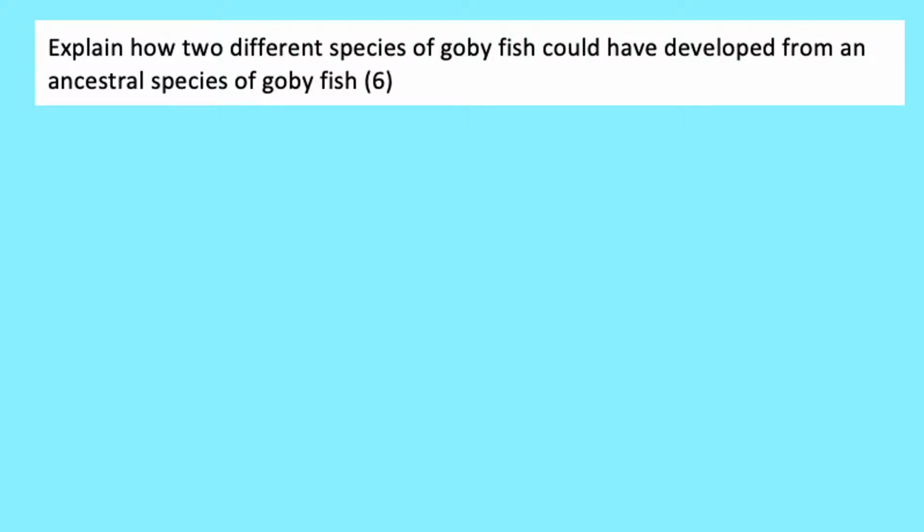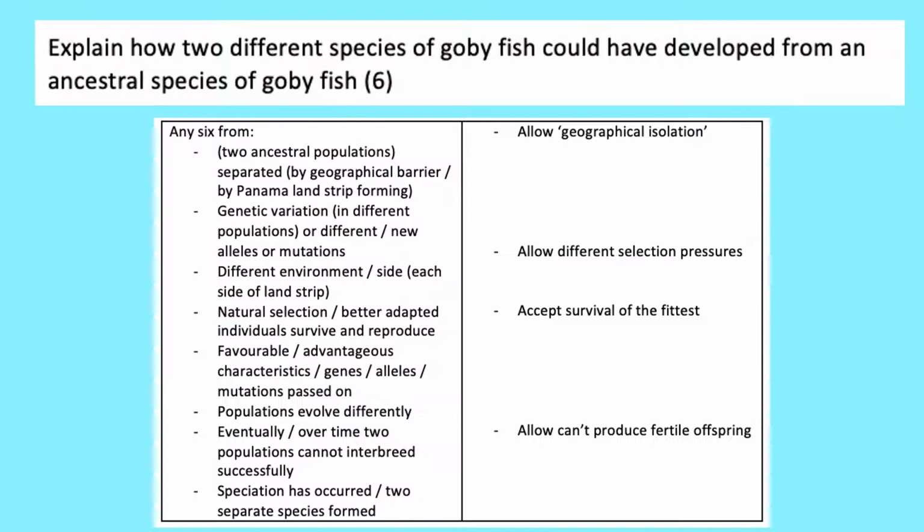Explain how two different species of goby fish could have developed from an ancestral species of goby fish. 6 marks. Okay, so 6-mark question. As always, they're assessing your quality of written communication. How well can you explain your answer in a logical sequence? This is a very set process, and what the question is essentially asking you is outline the process of speciation.